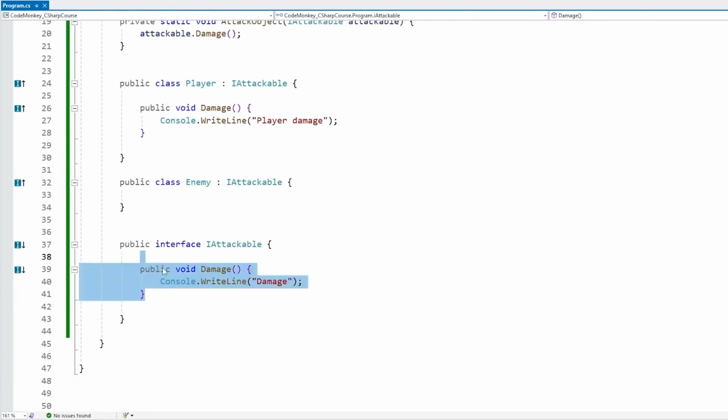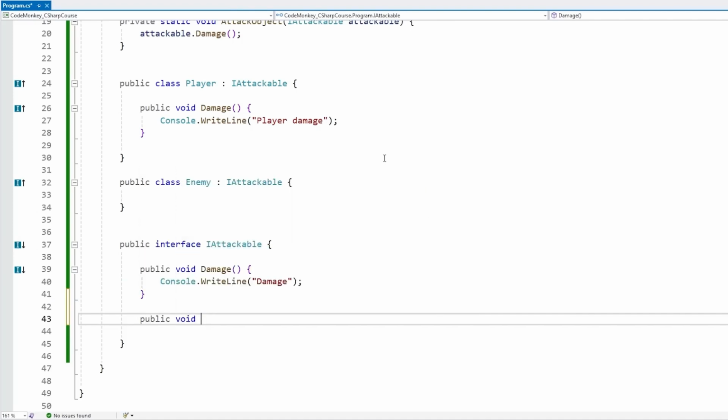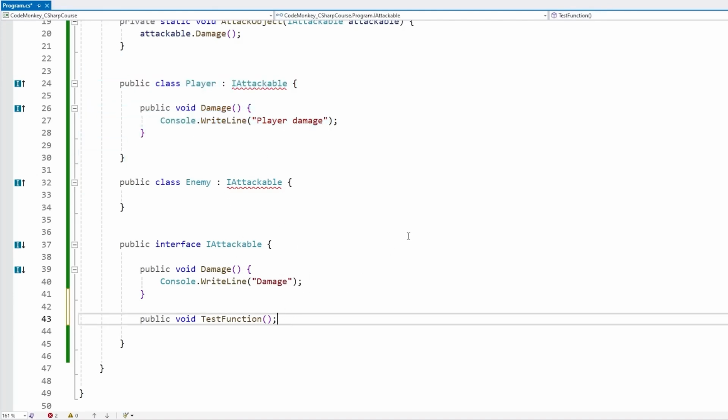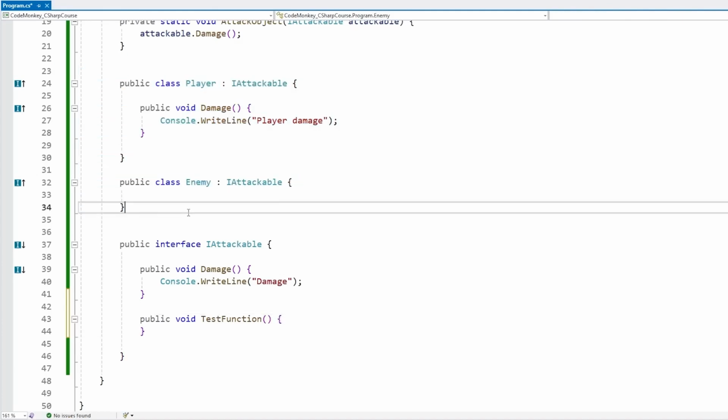This feature for default implementations is especially great when working with complex projects, things that are already using a bunch of interfaces and you want to add more behavior. If over here you just add a brand new function, a test function, then all of a sudden we broke all of this code. This is obviously not very good. So if you add something after the fact and you don't want to break your current code, just provide a default implementation and yep, now everything does work.